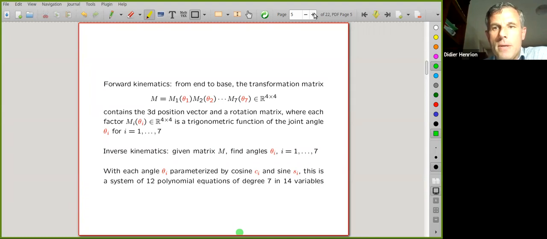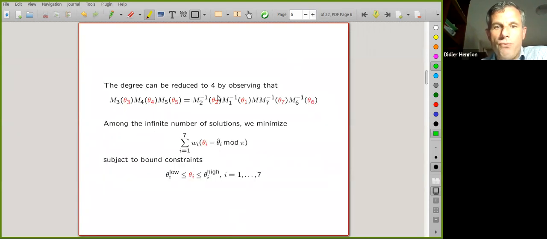This degree 7 can be reduced to 4 just by observing that this matrix product can be rewritten like that. Here I had my matrix M, and I can multiply from the left and the right by inverses of these transformation matrices. These are also transformation matrices, which means that now we have 3 angles on the left, 4 angles on the right, and the equations are of degree up to 4.